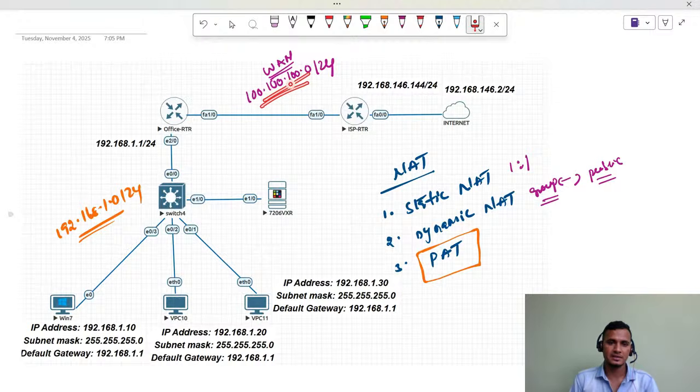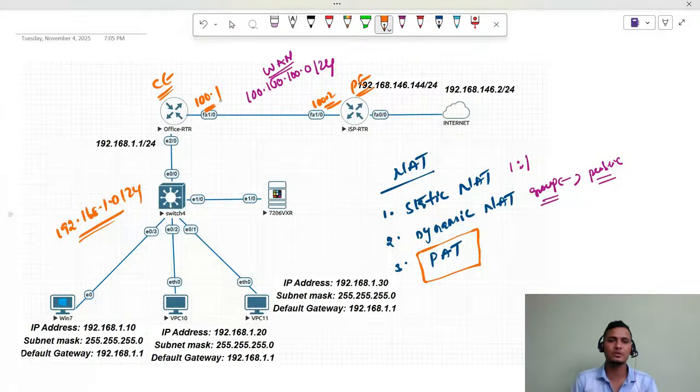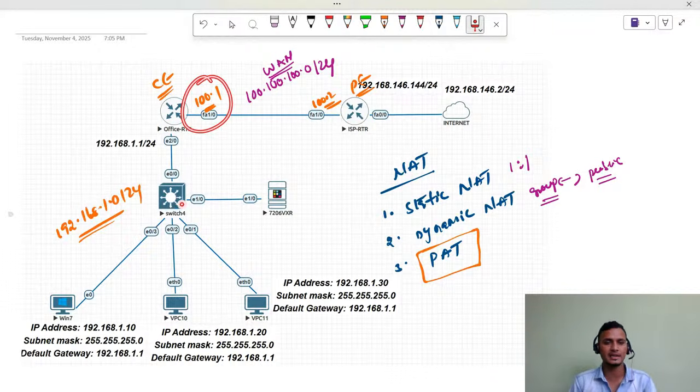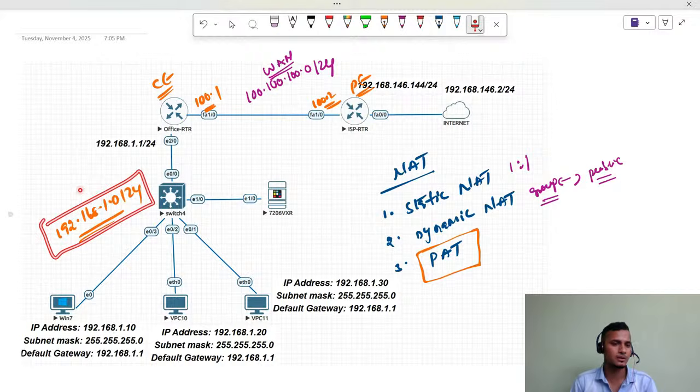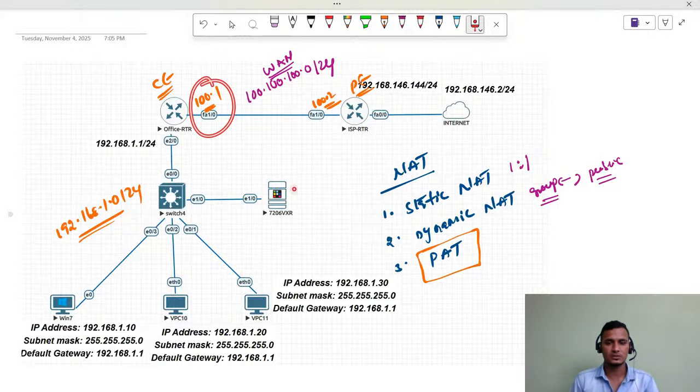See, this is our IP address, the WAN subnet we are going to take. Consider I assign 100.100.100.1 here. And this is our CE, the customer edge device. This is our PE device, the provider edge device. Here we are going to use 100.100.100.2. Now what will happen, guys? By using this IP address, we can translate all our LAN traffic. You have n number of subnets, and we can translate all the LAN traffic from this IP address. That is what PAT is.